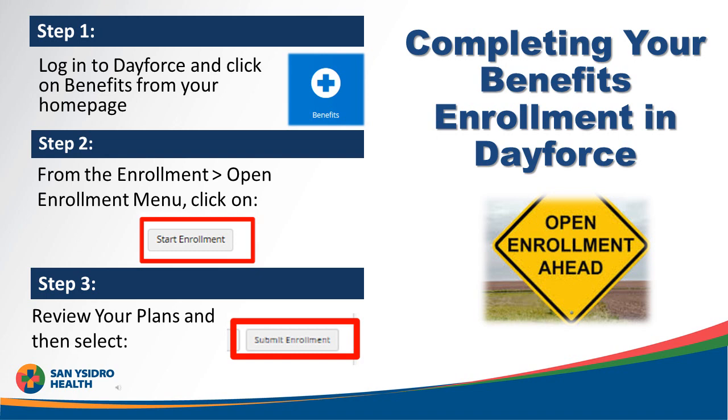Another document you should review before you begin your online benefits enrollment in Dayforce is the Benefits Information Guide located on SharePoint. Please familiarize yourself with the benefits San Ysidro Health offers so you make the right selection that is best for you and your family. If you're adding dependents to any of your plans, gather important information beforehand, such as your dependent's date of birth and social security number. If you will be participating in the FSA plan, determine ahead of time how much money you want to contribute to that account.